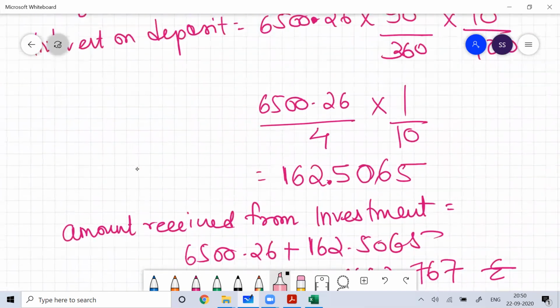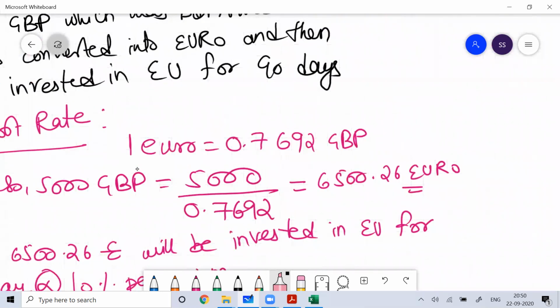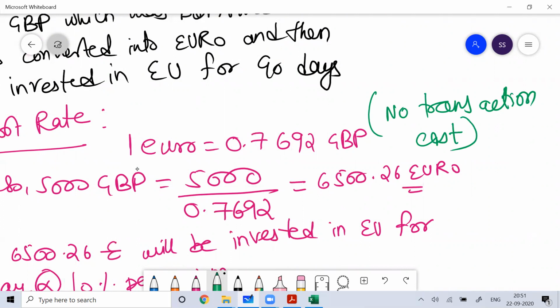Now whenever you do conversion here, I'm assuming there's no transaction cost and no inter-country currency barrier. Because there's no transaction cost, whatever the exchange rate is, the transaction will happen on that.